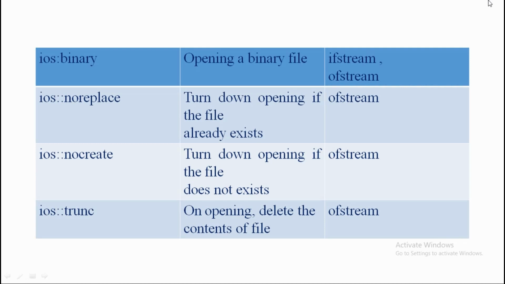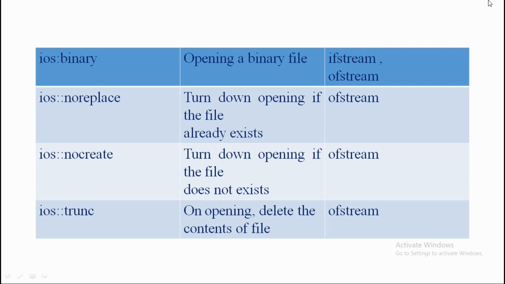Later, next one is ios::noreplace, input output stream no replace. It turns down opening if the file already exists. That means we need to close the file if any file already exists in this case. Clear this point here: I am not telling exit, I am telling exist. That means here we are going to close the file if any file is opened.